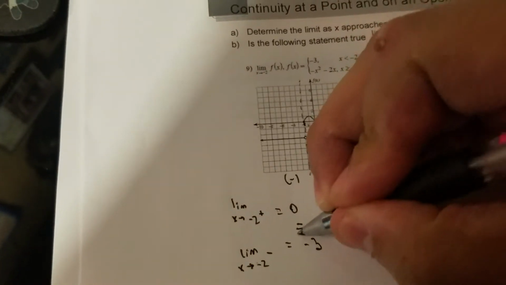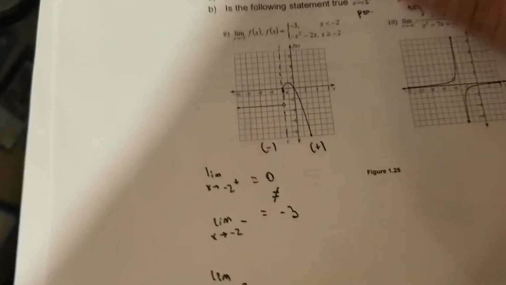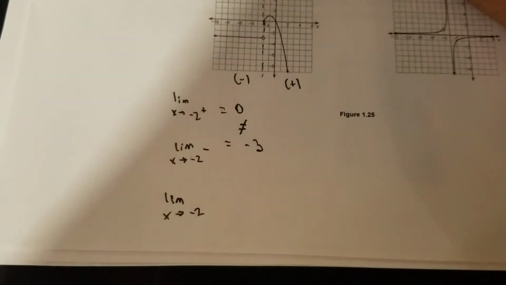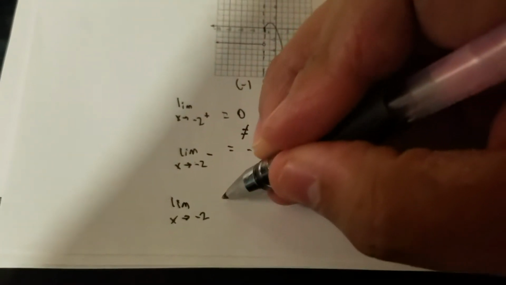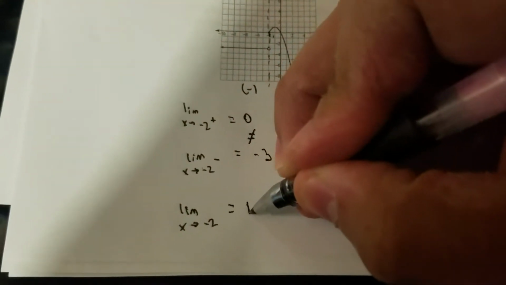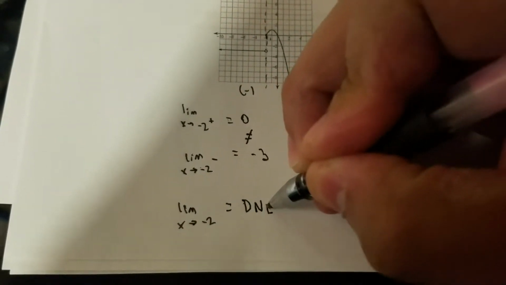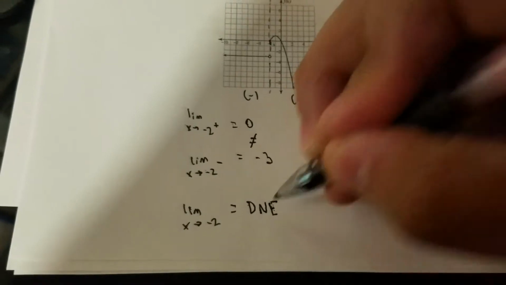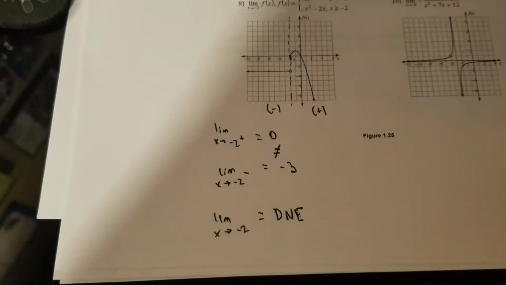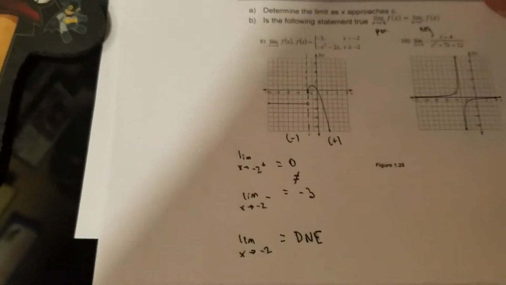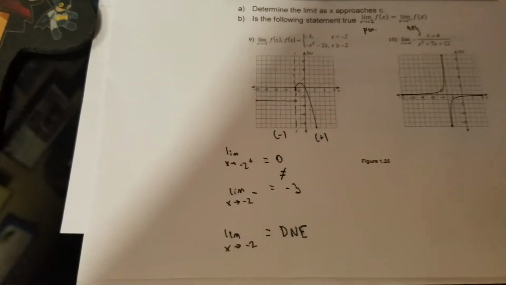They are not equal. 0 is not equal to negative 3. So if you don't have a little plus sign or minus sign here, then you say that your limit does not exist. I know for some of the periods I went ahead and told you that before. The limit does not exist at this point, because these two are not the same.